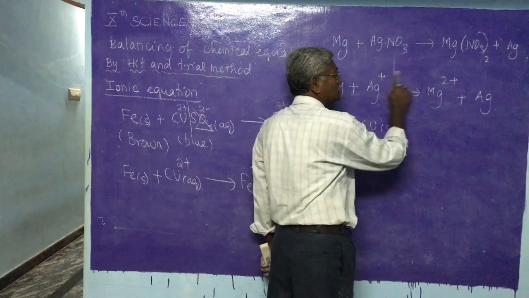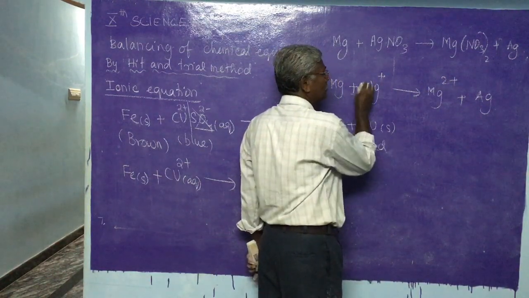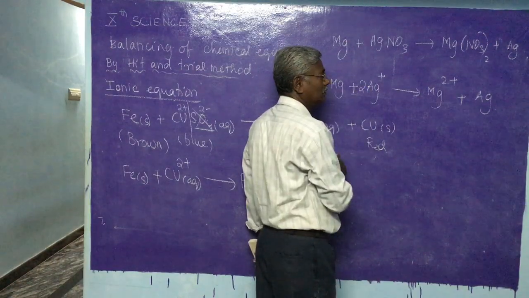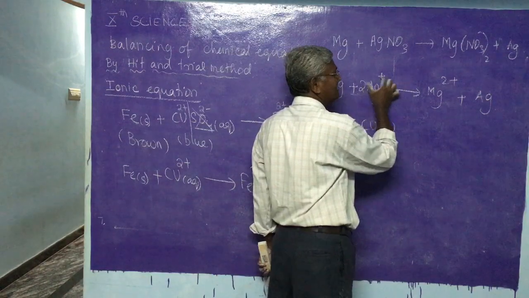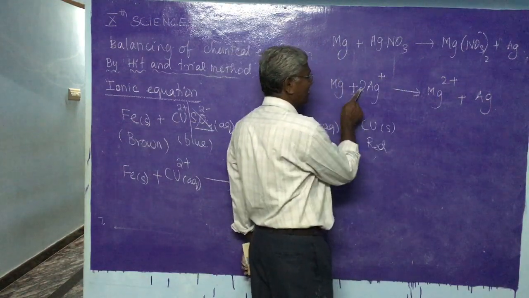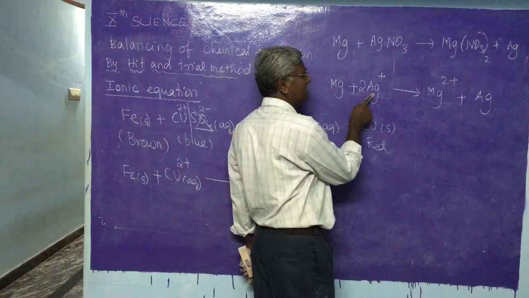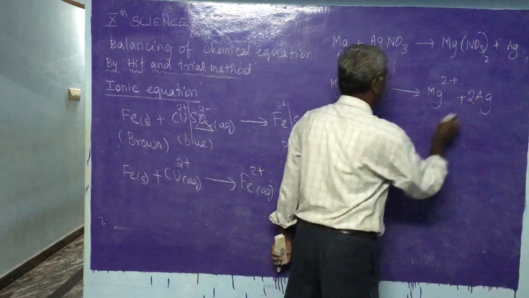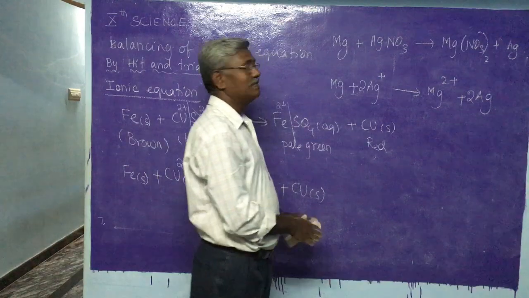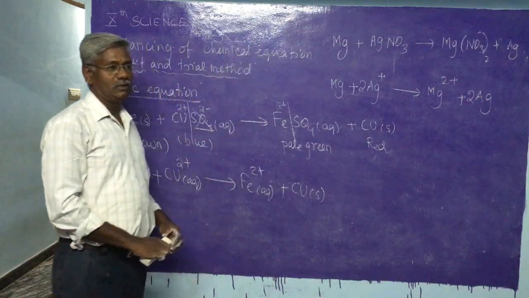Therefore the charges must be balanced by putting 2 here. Now 2 Ag+, so the total charge is 2 plus here, and here also 2 plus. But when we multiply this Ag+ by 2, the number of Ag should also be multiplied by 2. Now this equation is called a balanced ionic equation.